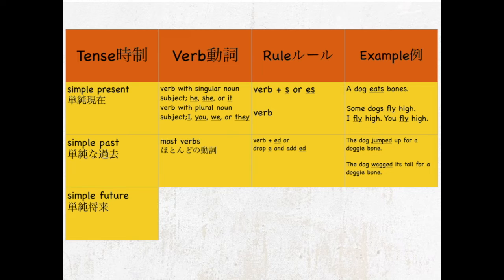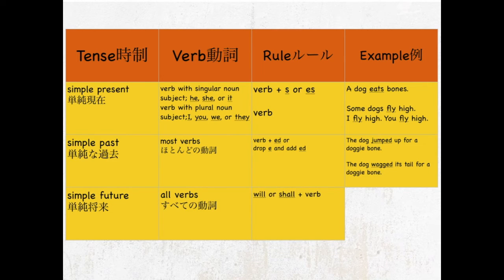let's look at the simple future. All verbs. Will or shall plus verb. So, the dog will get a new toy today.